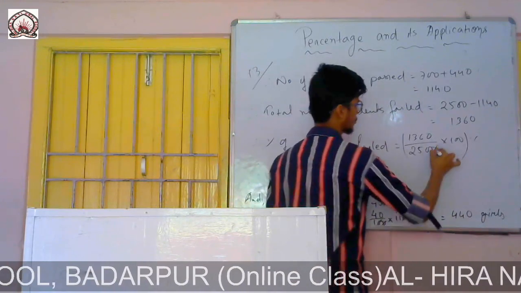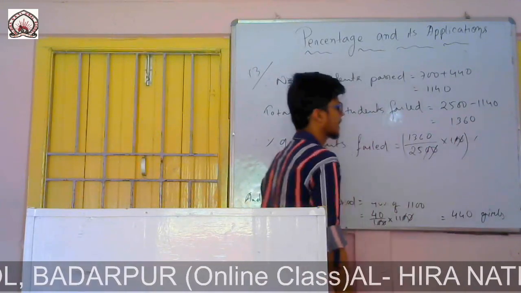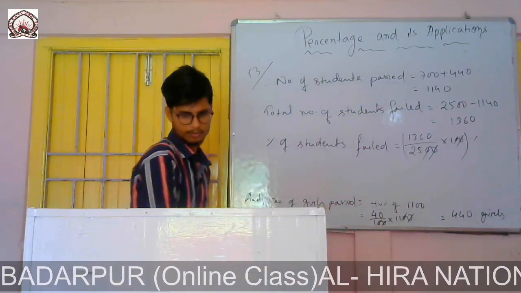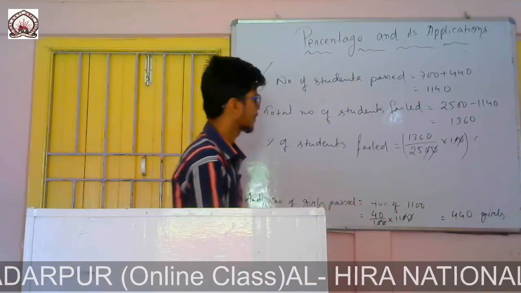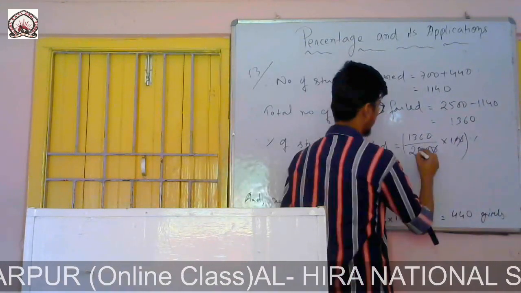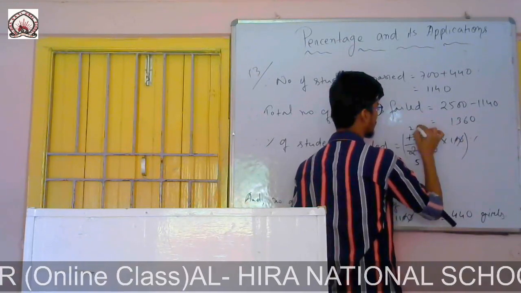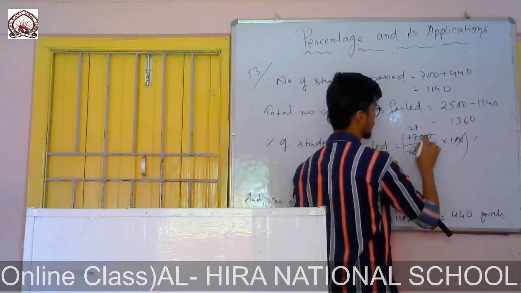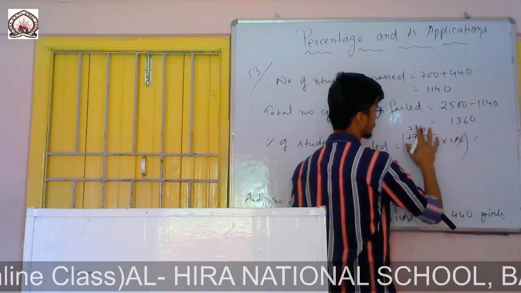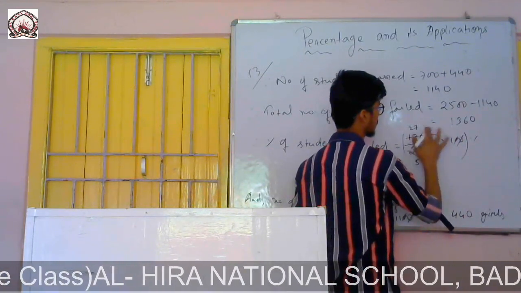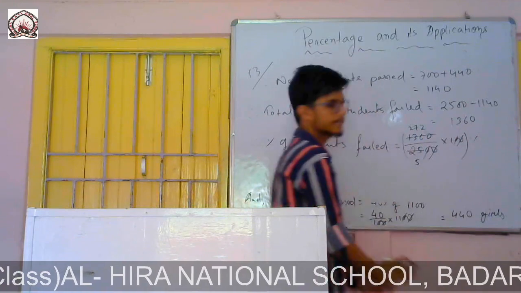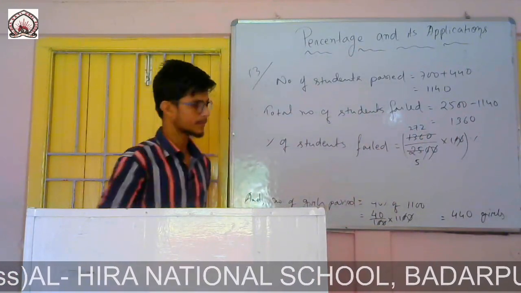So the zeros I can easily cancel, and now I will divide by 5. That gives 272 by 5.